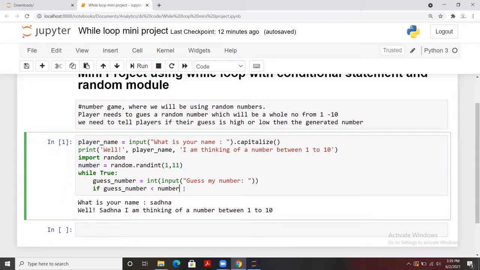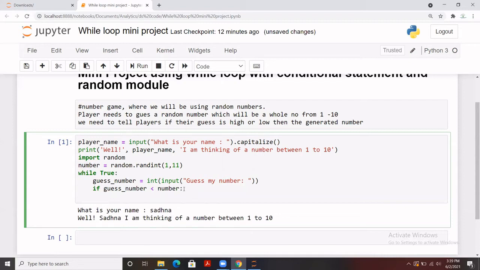So if guess number is less than this, the message that we are going to display is, let's say, your guess is too low, or simply low.